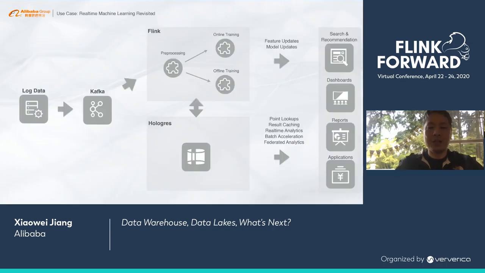Let's take a look at how our system looks with this new architecture. Again, we will use Flink to do our real-time machine learning as well as offline training. But the difference is that now we can store all the data in a single system, Hologres. Hologres is used to store the entity tables such as user profile and product. It can also store all the samples that are produced by Flink. It stores the metrics from A/B testing.